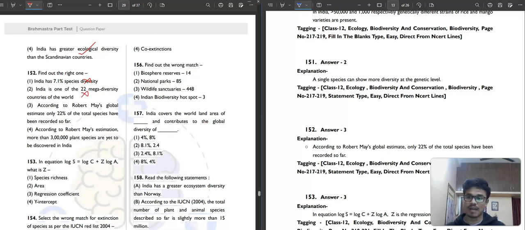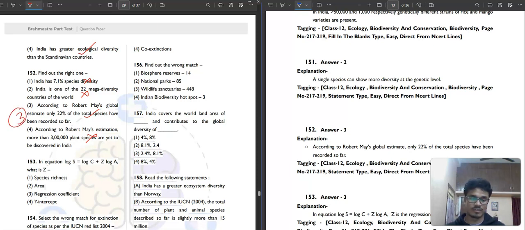According to Robert May's global estimate, 22% of the total species have been recorded so far. Correct. Then Robert May made an estimation that more than 3 lakh plant species are yet to be discovered in India. So not correct. So the third option is our correct answer.